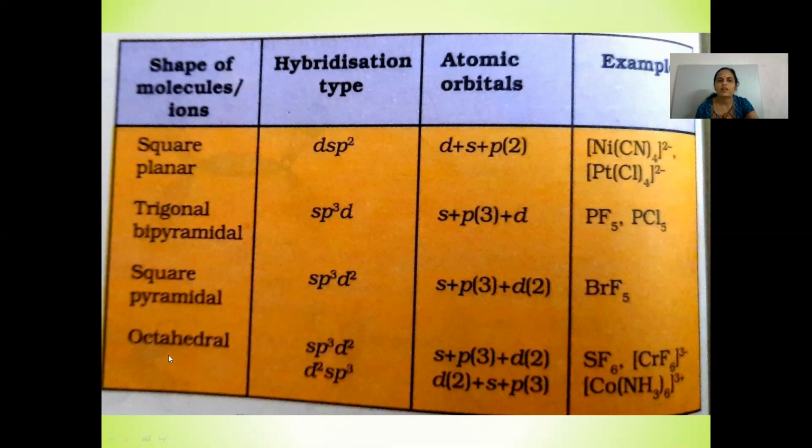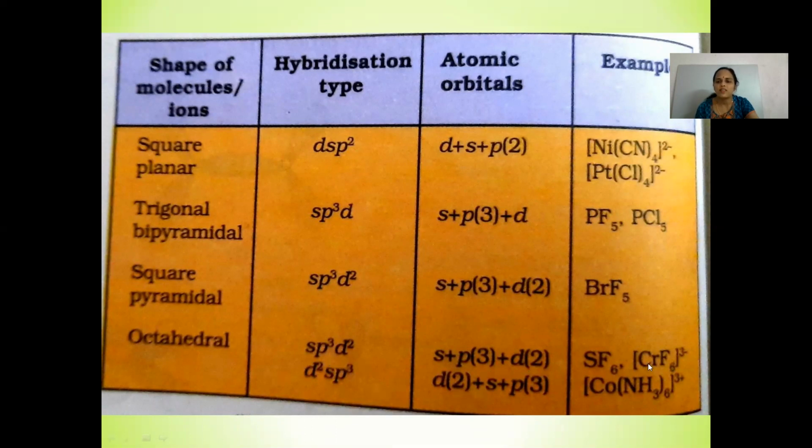If the shape of the molecule is octahedral, the hybridization type shown can be either sp3d2 or d2sp3. If it shows sp3d2, then 1s, 3p and 2d orbitals are involved.